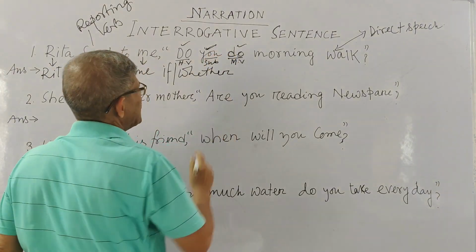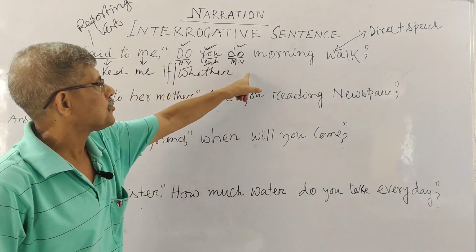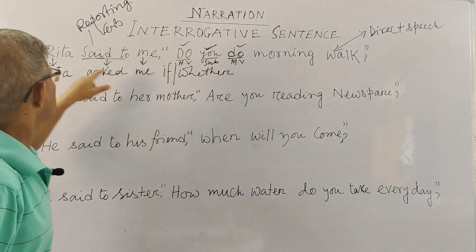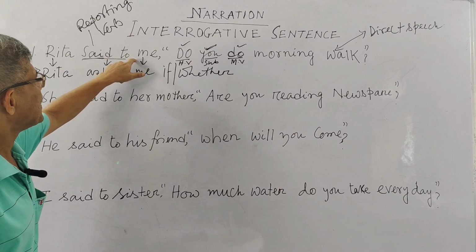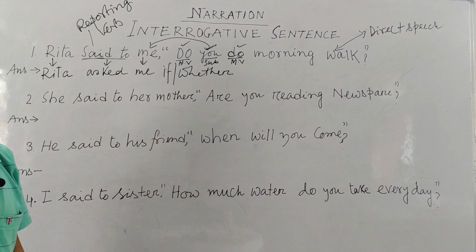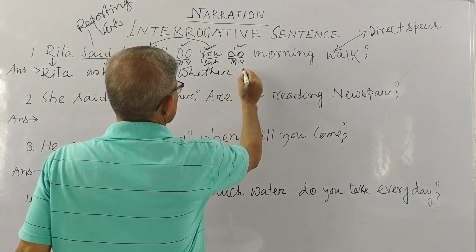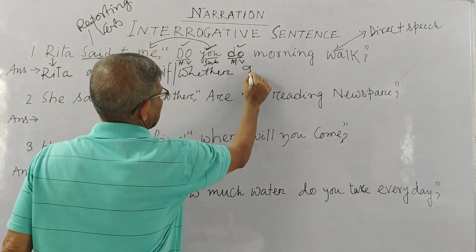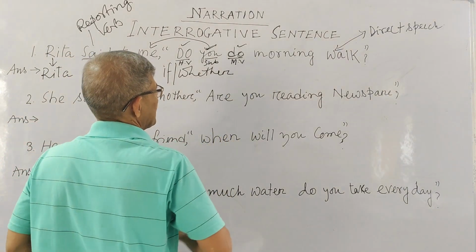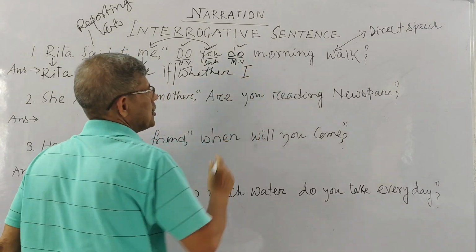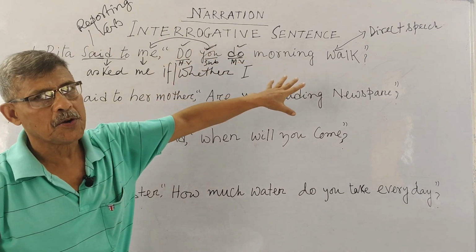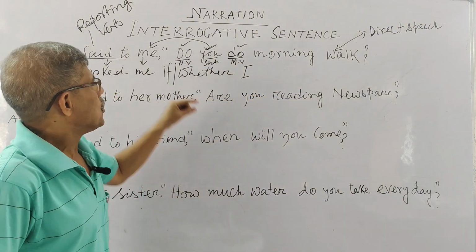Okay, now you see, this is your subject, you. Then this subject you have to set first to get an assertive sentence. Who is you here? You see, Rita said to me, do you, that means you implies me. So in place of me you have to write I, as you know. In place of you, your subject is now I. Now you set your verb.